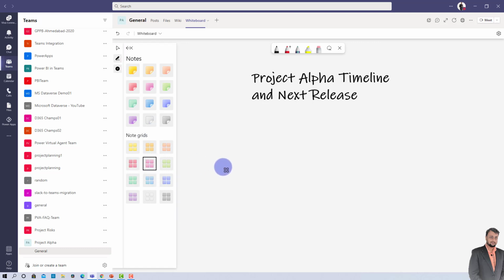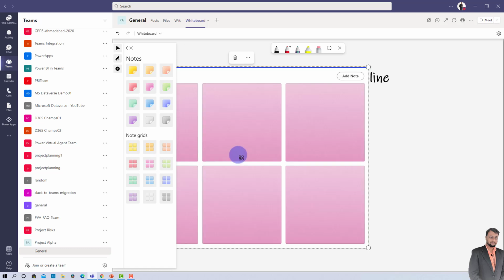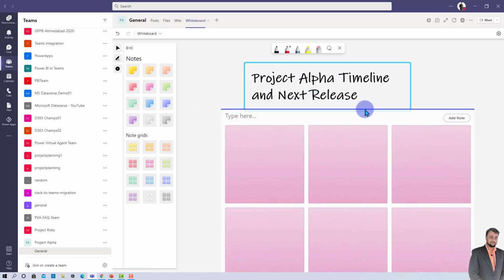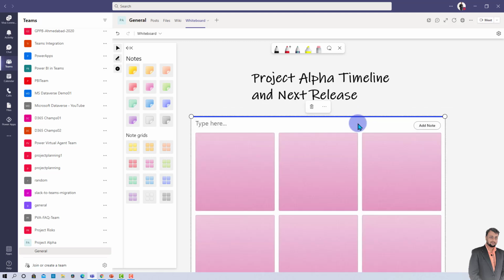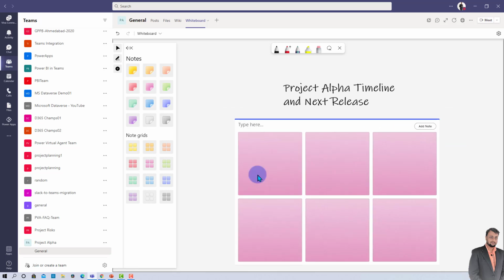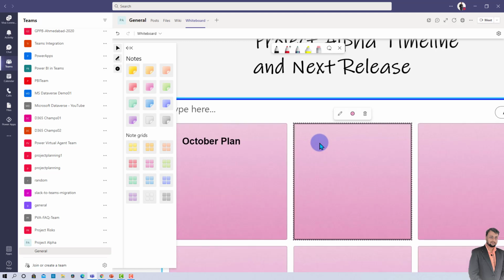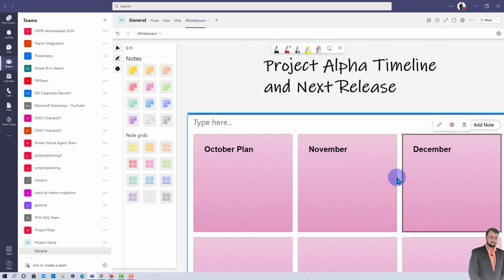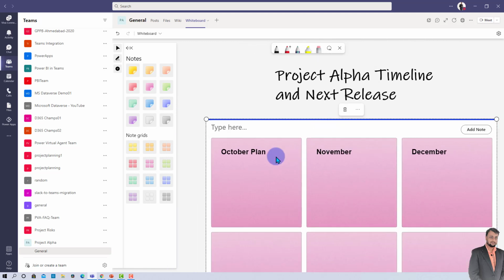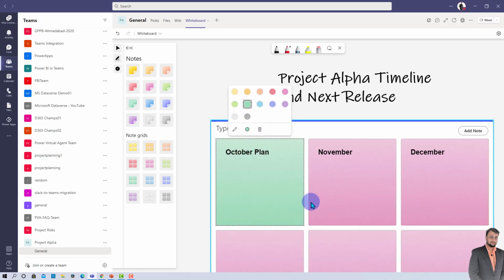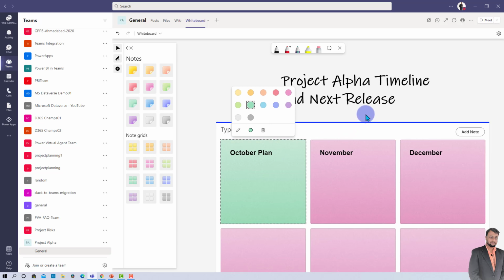I'm just dragging here and adding, and that will add one note grid for me over here. Over here we are going to discuss each individual thing, like the October plan, November plan and December plan. So we have added these notes. Also you can change the color from here as well. If you want to change some color you can go with that.